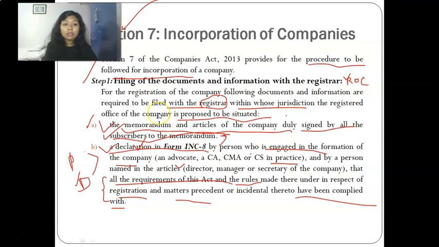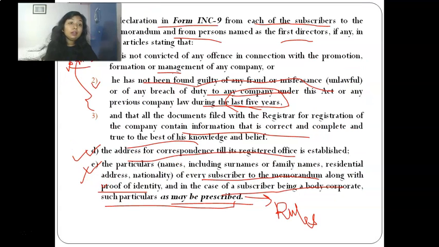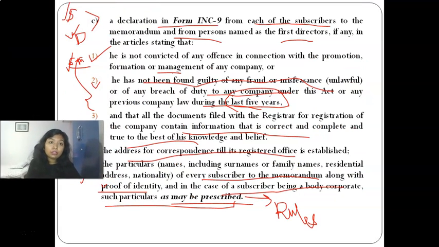Memorandum and Articles of the company duly signed by subscriber, declaration in INC 8 by professional and director. You can make a short note like this, okay? And this declaration is regarding all the requirements of the Act and rules made thereunder having been duly complied with, okay? Regarding registration, obviously we are talking about registration.